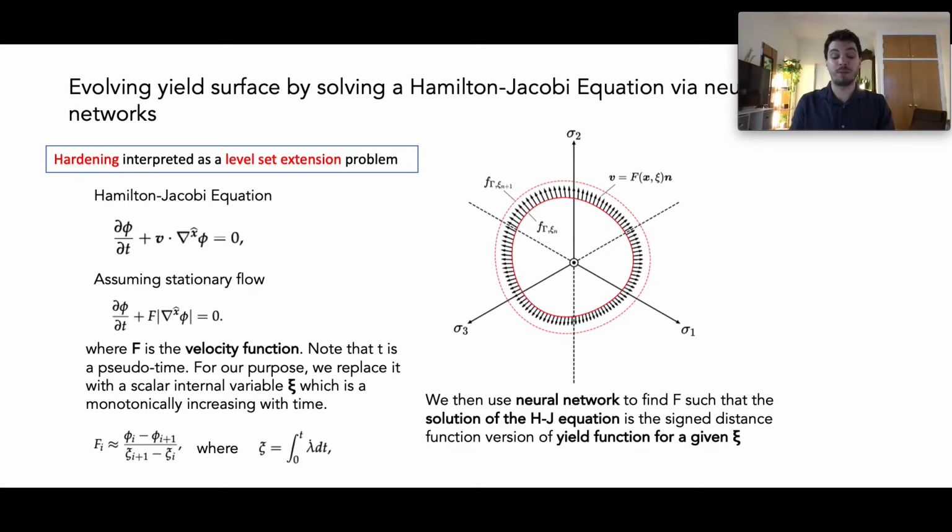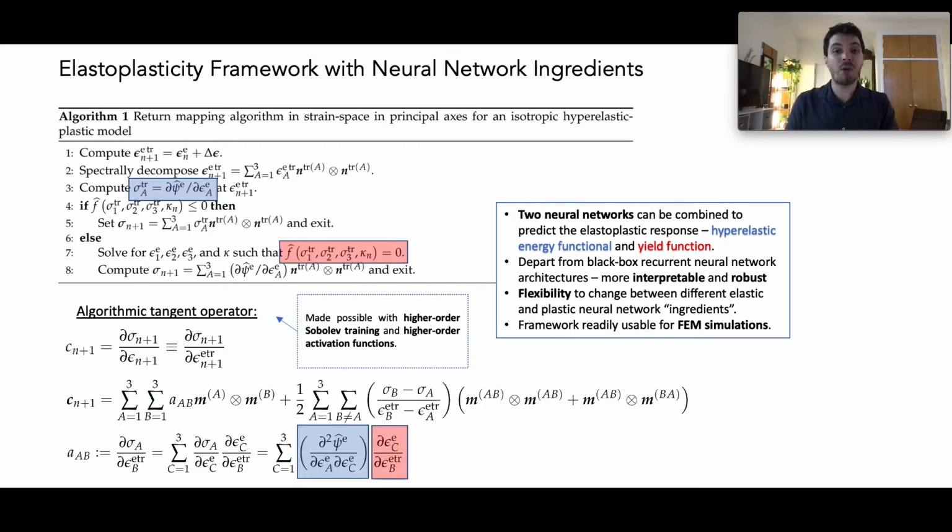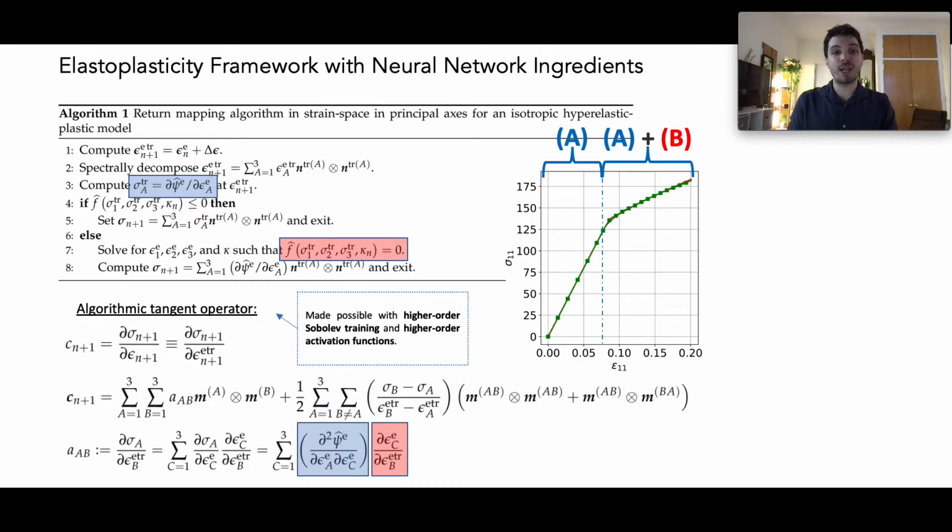hardening mechanism. We now have all of the ingredients that we need to plug back into our return mapping algorithm and make elastoplastic predictions. The elastic range will be predicted by the hyperelastic neural network, and the elastoplastic range by the integrated predictions of the elastic and plastic neural networks.